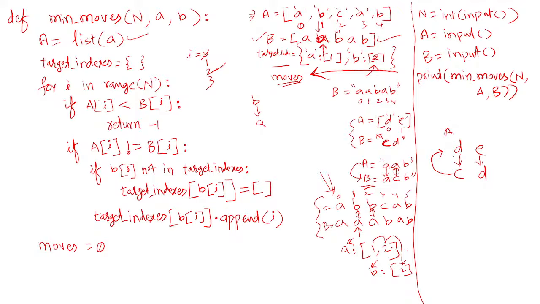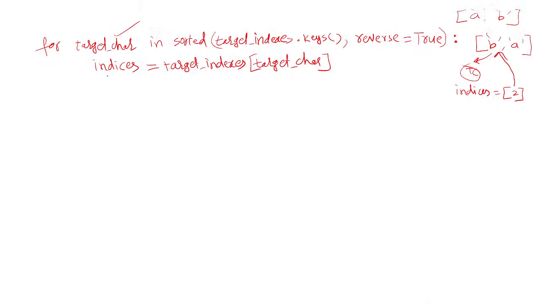This is your string A. The C should be present in A, then only it is possible. Otherwise it is not possible, and you can return -1 itself. So instead of running another loop separately, here itself you test whether this character is already present in A. If present, then only it is possible. That check you perform here now.